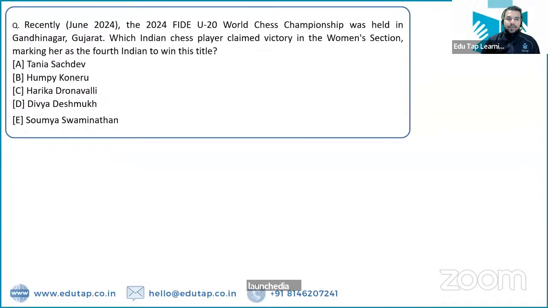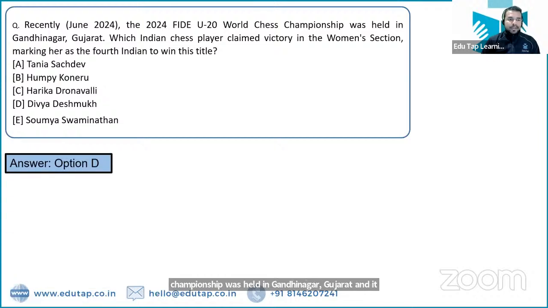Now the 2024 Under 20 World Junior Chess Championship was held in Gandhinagar, Gujarat, and it was won by the person who is basically from Maharashtra. The name of the person is Divya Deshmukh. She is from Maharashtra, and Divya Deshmukh has basically won this particular event, right?